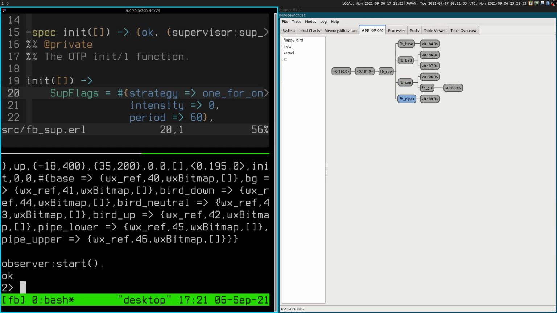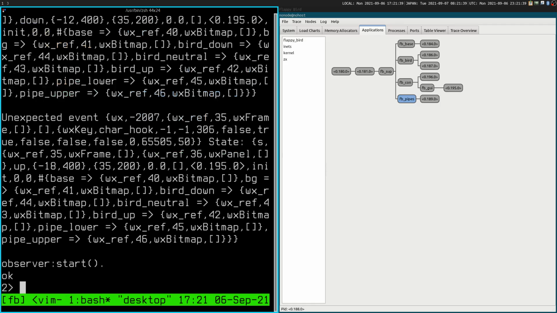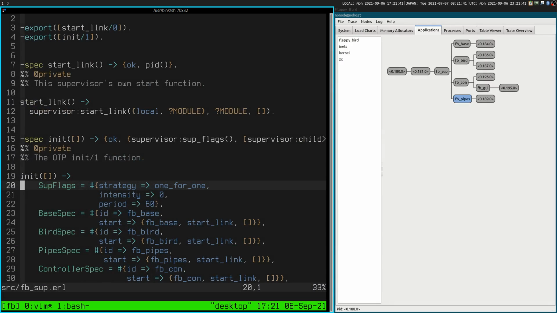And one for one, I think, means that if one of these crashes... No, so... I'm going to have to zoom out. Sorry, I hope you can still see this. So one for one with intensity 0 means it tolerates 0 crashes every 60 seconds. So if, I don't know, if one of these processes crashes, everything crashes.